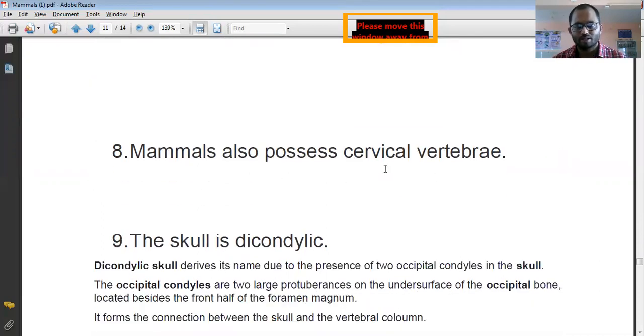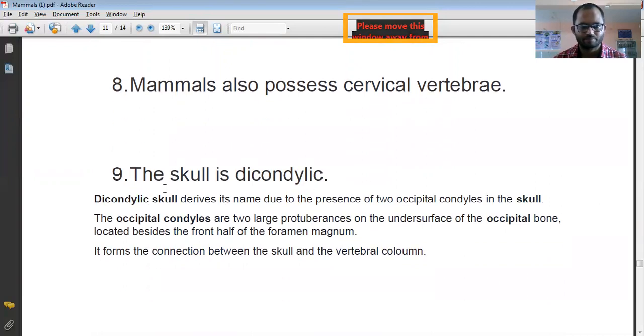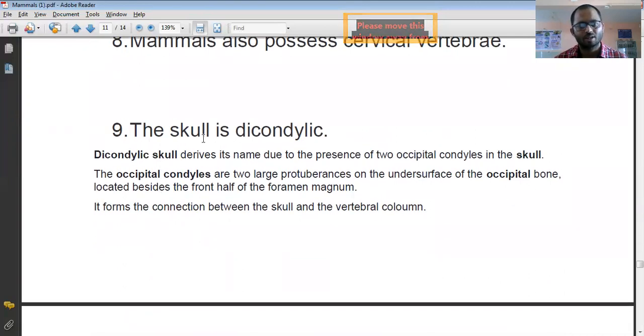Then mammals possess cervical vertebrae. Then the mammal skull is dicondylic. This is a very important thing. When animals are classified, skull morphology is very important. So the skull of the mammal is dicondylic. What is meant by a dicondylic skull? The dicondylic skull derives its name from the presence of two occipital condyles in the skull. Two occipital condyles are there, that's why it is known as the dicondylic skull.